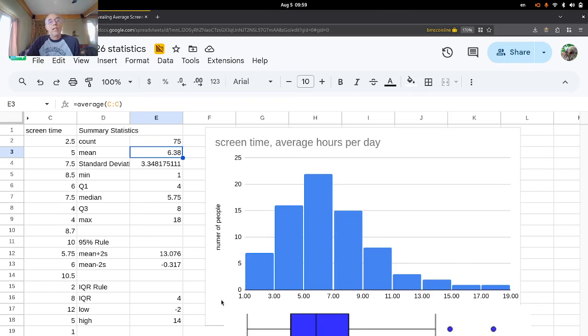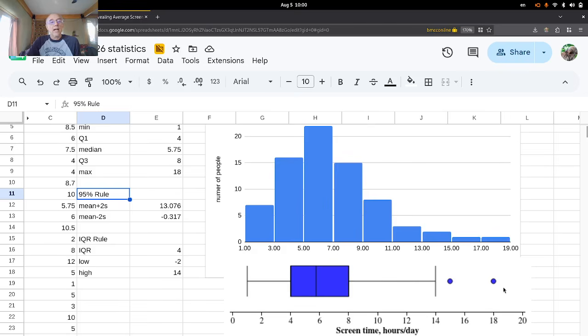so that means there are no people in this group that have an unusually low screen time compared to the rest. However, the upper cutoff from the two standard deviation rule, or 95% rule, is around 13, so we can see we have several people here. It looks like probably 4 people who have an unusually high amount of screen time compared to the rest. And the box plot based on the IQR rule shows there are, again, a couple of people. Those two upper values, those 2 points, indicate the 2 people who have an unusually high amount of screen time compared to the rest based on both rules.